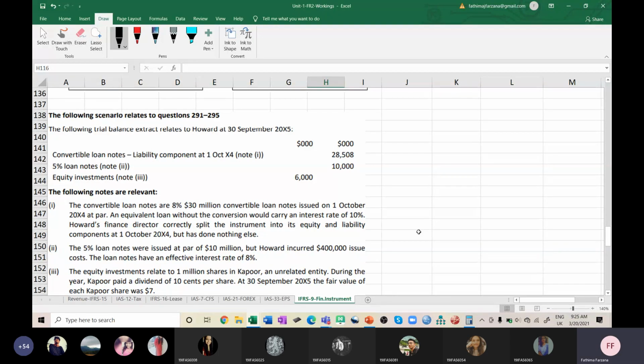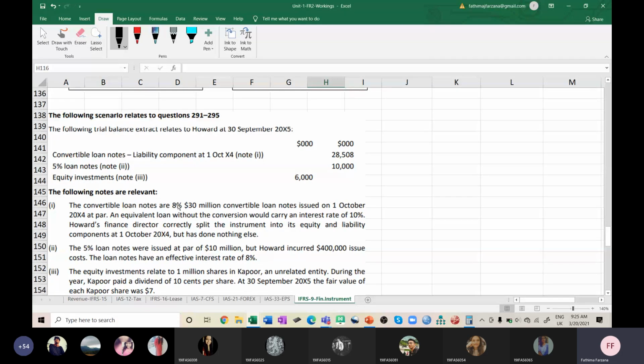Present values. Okay, that is amortized cost. That method is called amortized cost. And we'll be finding out the liability component. And once the liability is done, you deduct it from the entire amount so that you can find out the equity component.